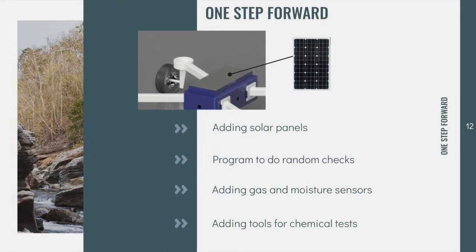To take it one step forward, we would fit the top of the drone with a solar panel to increase the running power, sustainability, and efficiency of the drone. Secondly, we would add gas sensors and humidity sensors to test air quality and moisture in the air. Lastly, the drone could be equipped with tools to do chemical tests on soil to determine the level of nutrient ions, such as nitrates, that are present in the soil.